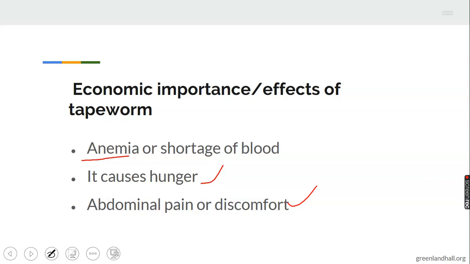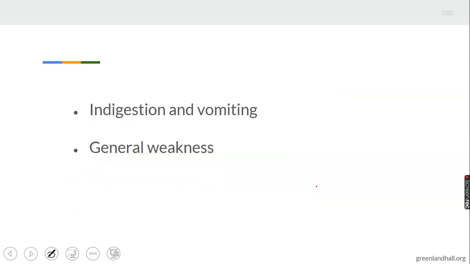This is mainly caused by tapeworm. Let's take note of that. Abdominal pain or discomfort. It can also result in indigestion and vomiting, as well as general weakness. These are the effects or economic importance of tapeworm.